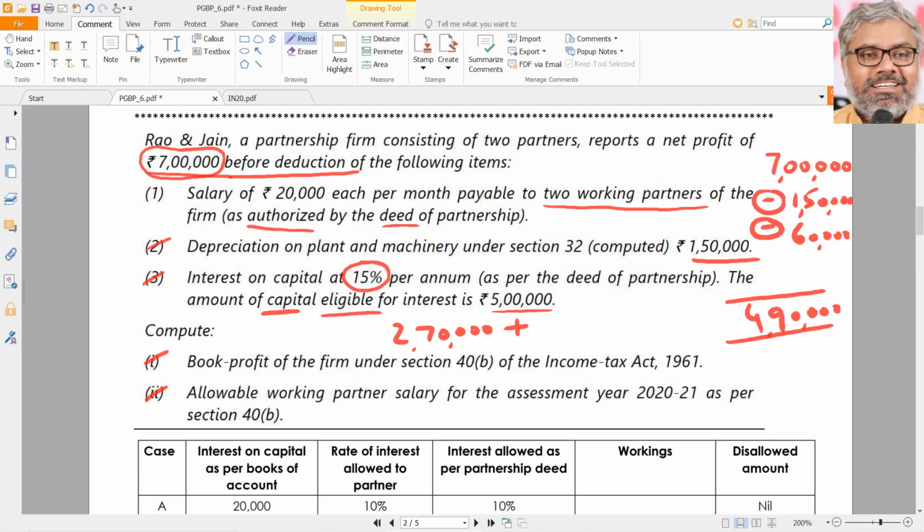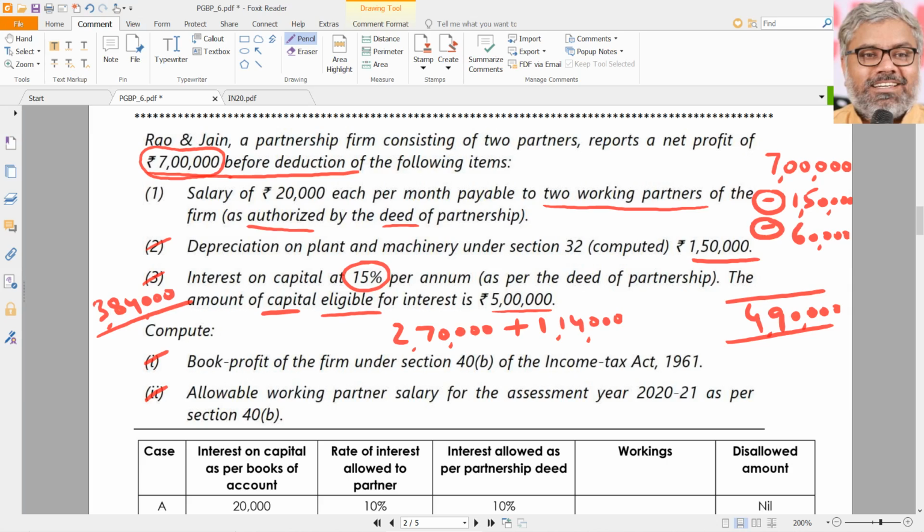Remaining over and above 3 lakhs book profit, that is 1,90,000 into 60%. That means 1,14,000 is the maximum amount that can be eligible under 40B of the Income Tax Act. How much does that come out to be? 2,70,000 plus 1,14,000, that comes out to be 3,84,000. What will students write? The answer for question number 2 is 3,84,000, and they will get 0 marks.